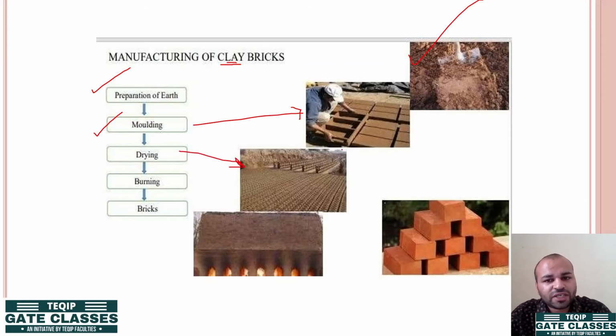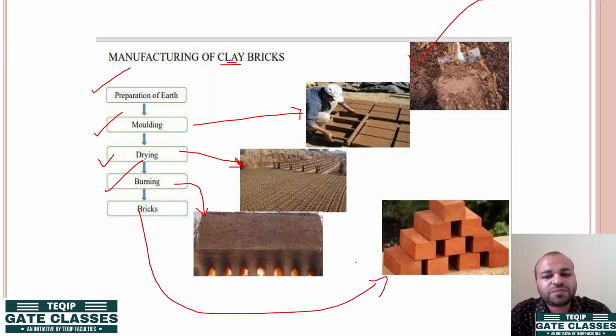After the process of molding, how do we prepare? A certain amount of water is added into the clay so that it becomes soft and so that we can mold it. Then we dry it. After that comes burning. We put it in big furnaces where it is burned, and finally we get the final product, that is the bricks. You must have studied it in the school time also.